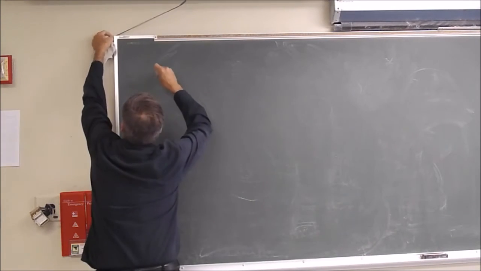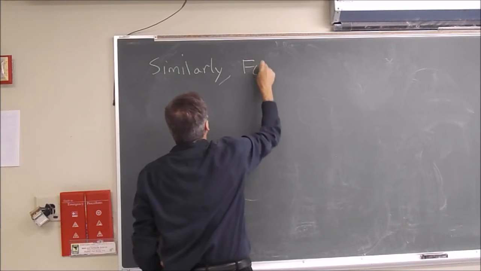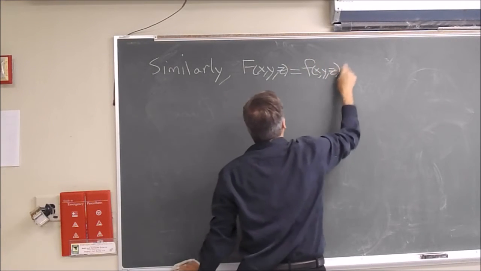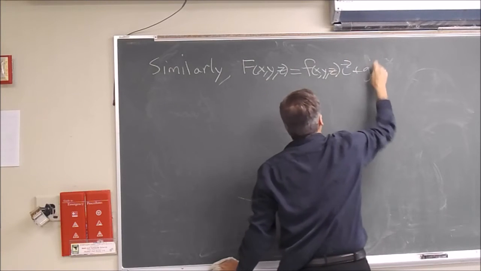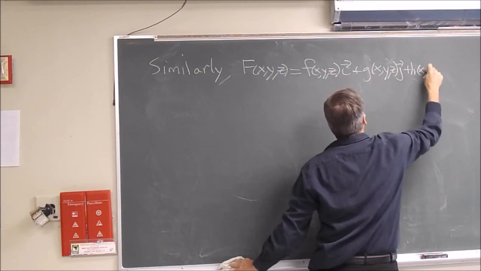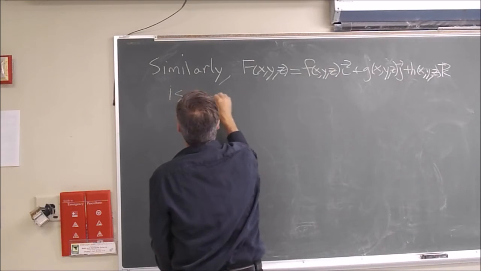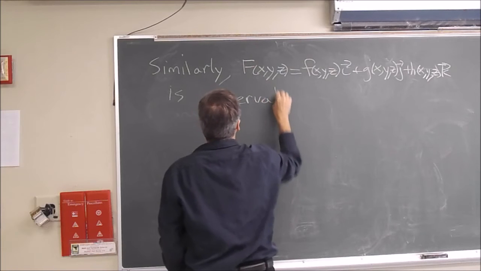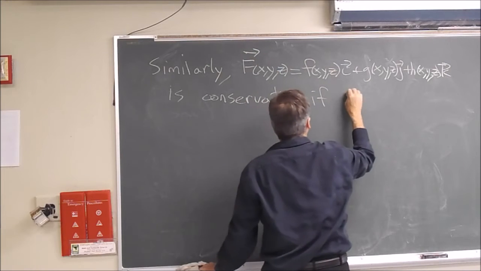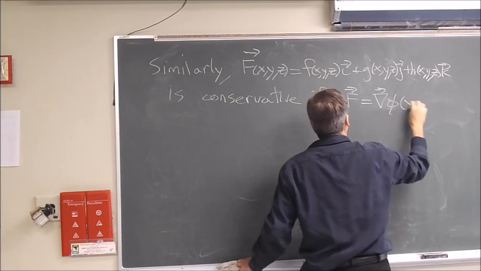Let's say similarly, f of x, y, z equals little f of x, y, z i plus little g of x, y, z j plus h of x, y, z k is said to be conservative if f, a vector valued function, is the gradient of some function of 3 variables.